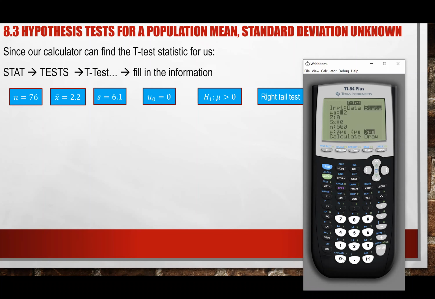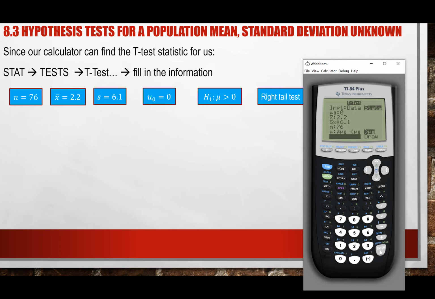So again, your stat, this is what you need. You need your mu sub 0, which is 0. You need the x bar, which in this case is 2.2, your sample mean. You need the sample standard deviation, which in this case is 6.1. And then you need the n, which in this case is 76. And again, what kind of test do we have? We have a right tail test, so I'm choosing a right tail test, and then I calculate.